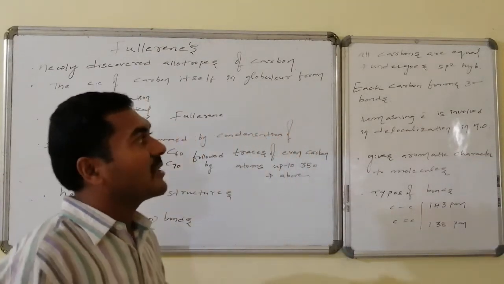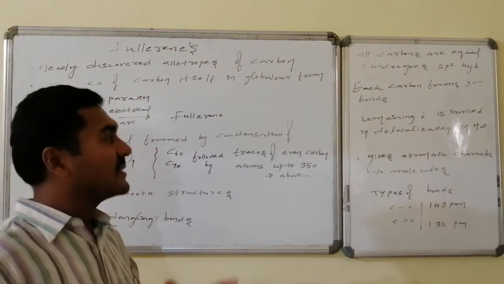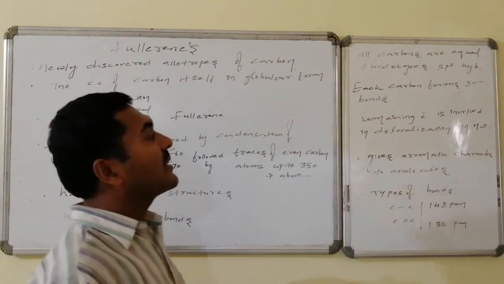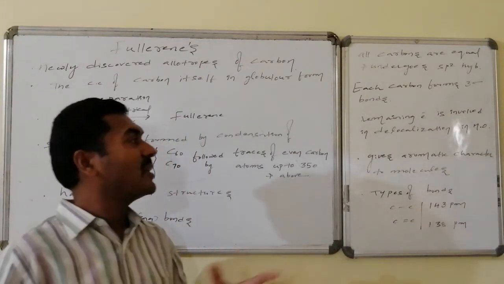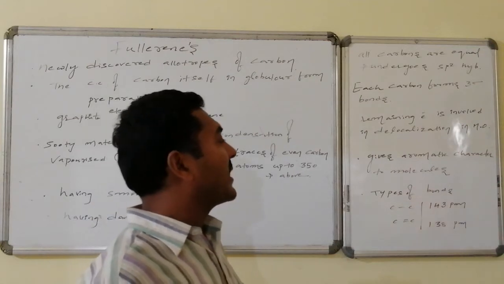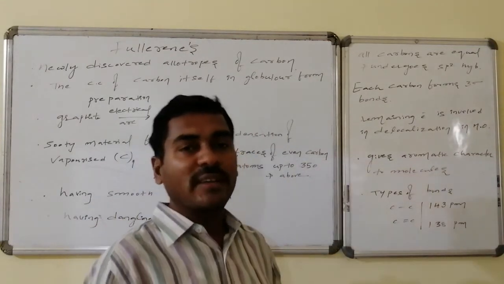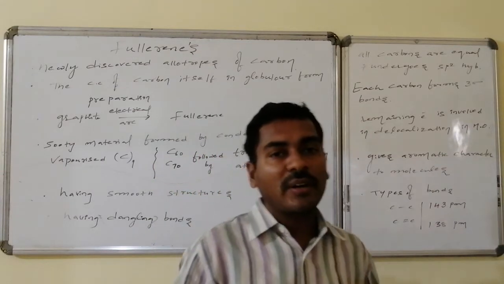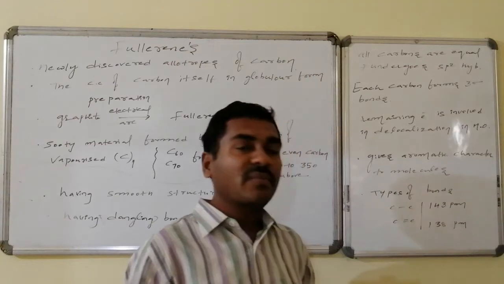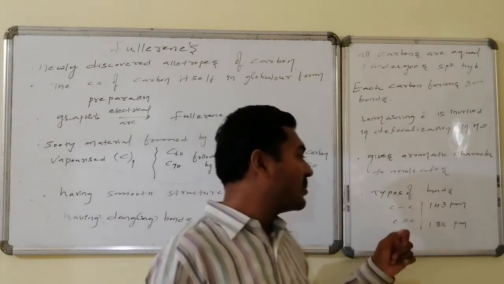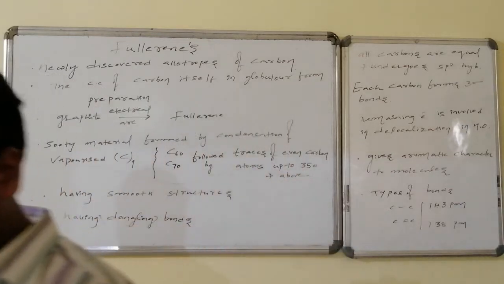All carbon atoms are equal and undergo sp2 hybridization. Each carbon forms 3 sigma bonds, and the remaining electron is involved in delocalization in the MOT, that is molecular orbitals, and gives aromatic character to the molecules. There are two varieties of bonds found in the fullerenes. One is the C-C single bond and the other is the C=C double bond. The C-C single bond length is found to be 143 picometers and the C=C double bond length is found to be 138 picometers.